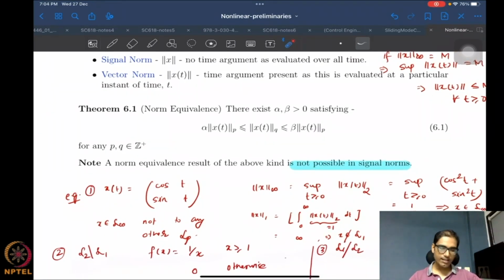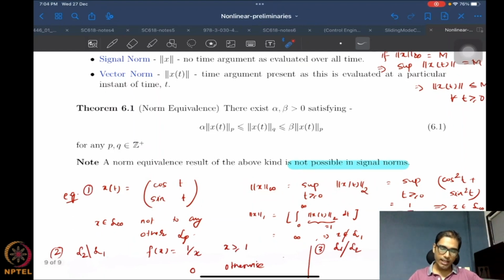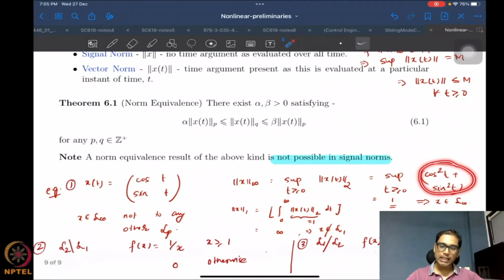And let's see some examples of this. The first very standard example is this vector function x(t) = (cos t, sin t), right? And what is the infinity norm? It's my choice what vector norm I choose. I choose the 2 norm because it is very easy to compute in this case. So the infinity norm is just the supremum of the 2 norm over all time. And what's the 2 norm? It's just 1.